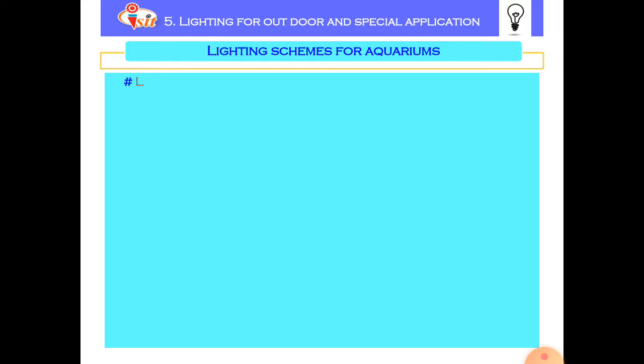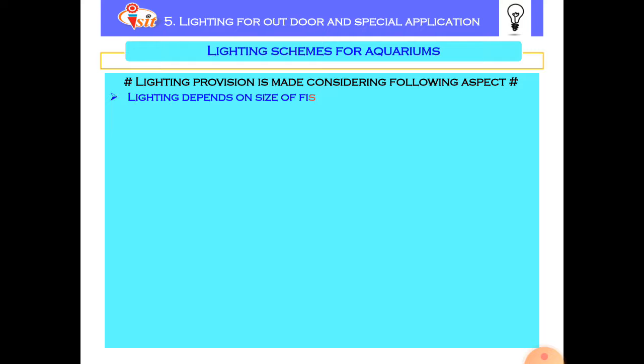So the lighting provision is made considering the following aspects. It depends upon the size of the fish tank, that is, whatever illumination scheme is adopted for the fish tank mainly depends upon the size of that tank. Also it depends upon the place where it is to be put or exhibited.